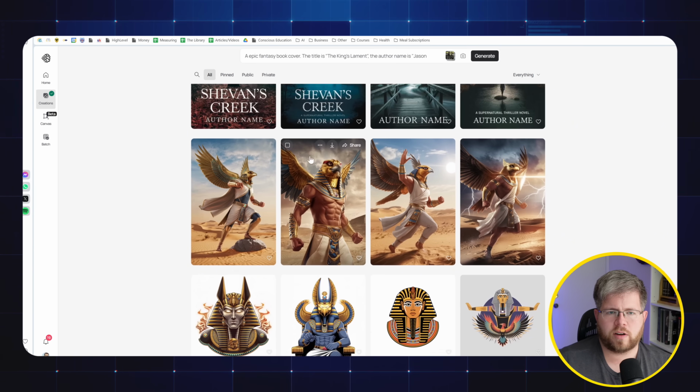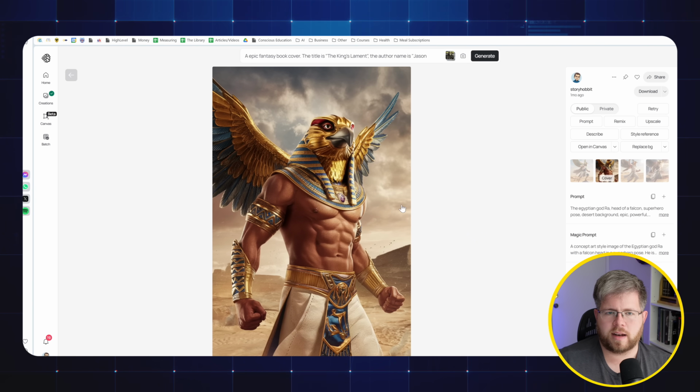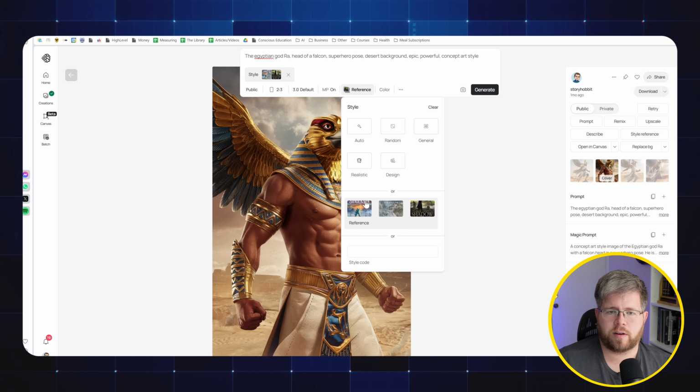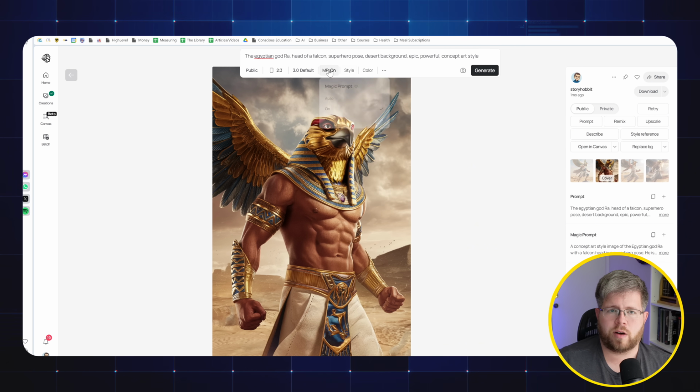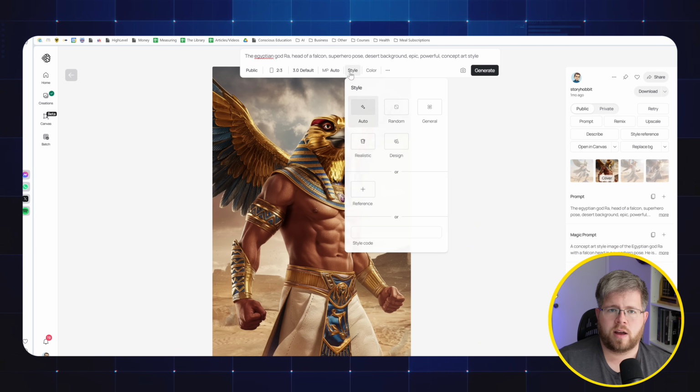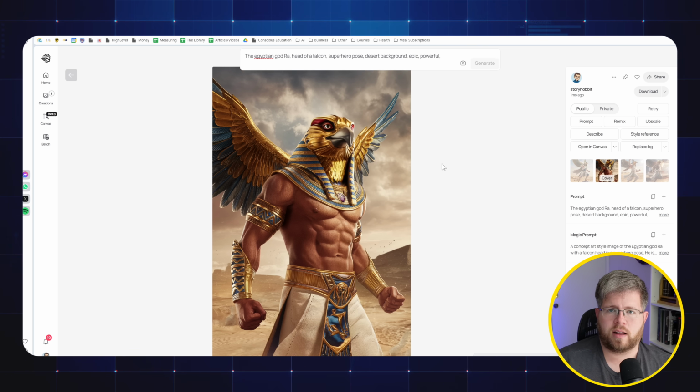So now I want to try this concept art image that I did here of Ra. Ra is always a fun one to do because he has the head of a falcon and the body of a man, and that's a fun challenge for AI to work on. So I'm just going to copy the original prompt and stick that in here. Let's get rid of our reference images. The original prompt is: the Egyptian god Ra, head of a falcon, superhero pose, desert background, epic, powerful concept art style. Keep it at the same ratio of 2:3 using the 3.0. Let's set magic prompt to auto, and the style will stay on auto as well, and hit generate.